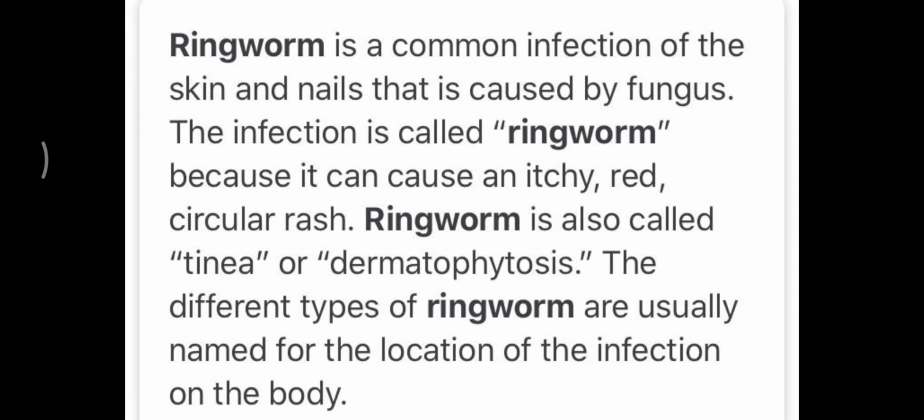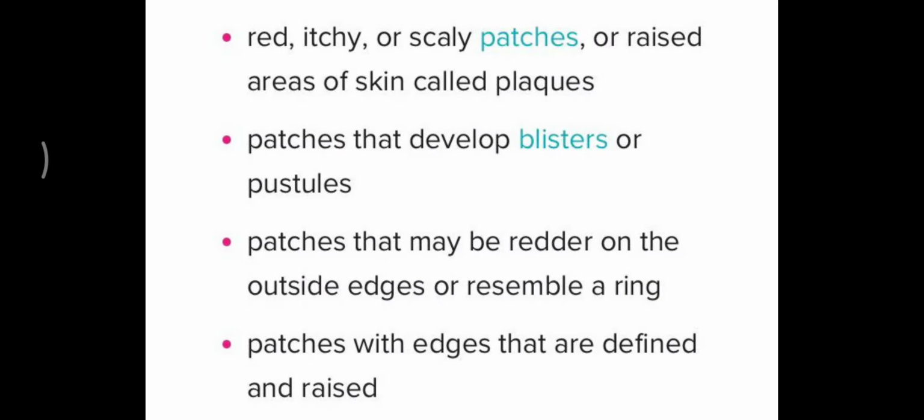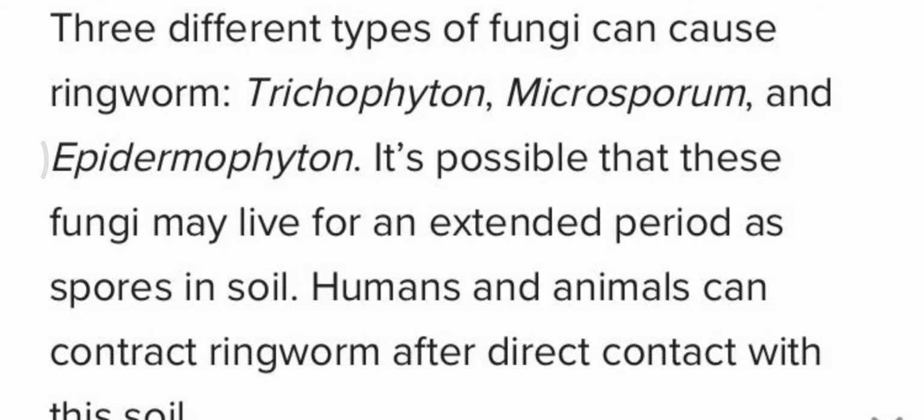Now the next disease that you are going to learn today is ringworm. It is a fungal infection and appears in the form of red patchy skin where the individual experiences a lot of itchiness. Here are the symptoms that are seen in the case of ringworm: red, itchy, scaly patches, then blisters. Sometimes blood also comes out, and the patches become swollen. So these are the symptoms of ringworm. Ringworm is caused by the fungi Trichophyton, Microsporum and Epidermophyton.